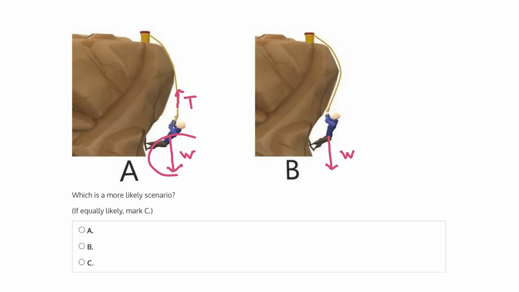You have the downward weight of the person, which is being opposed by the upward tension in the rope. But in B, we don't have this. We have the downward weight of the person, so we should see the upward tension in the rope. But this suggests that the tension is actually at some angle, which doesn't make sense considering, again, the weight of the person is acting directly downwards. So for these reasons, it's scenario A that is more likely, and that is indeed our correct answer.